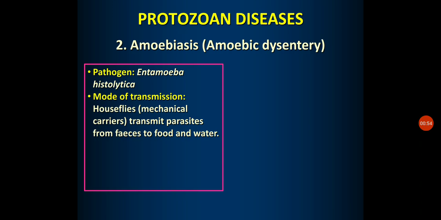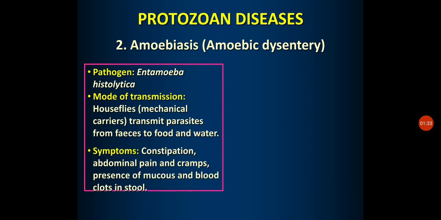Mechanical carrier means whenever they sit on food contaminated with these pathogens, and when the same houseflies sit on the food components that are kept for our consumption, they carry these pathogens from the site of contamination to the food. And these houseflies transmit the parasites from fecal matter to food and water that we consume.